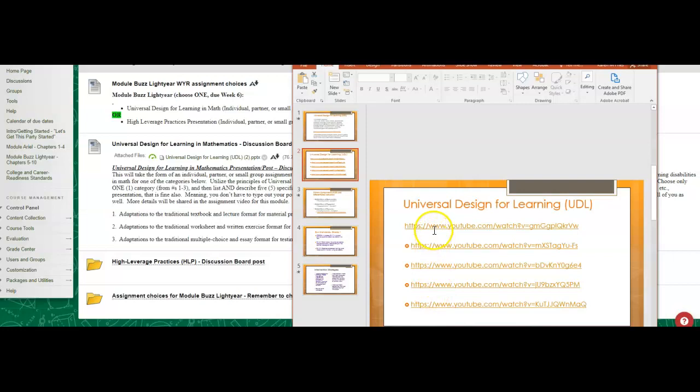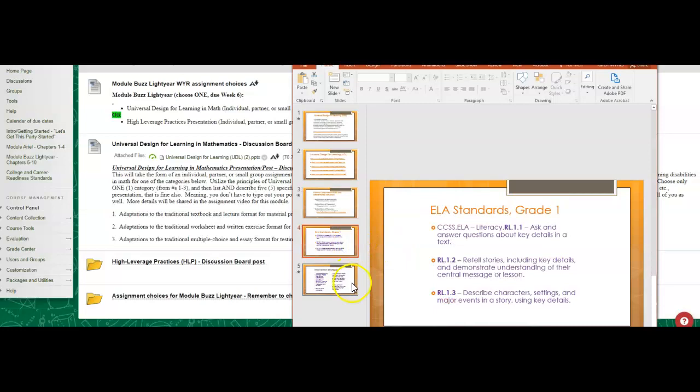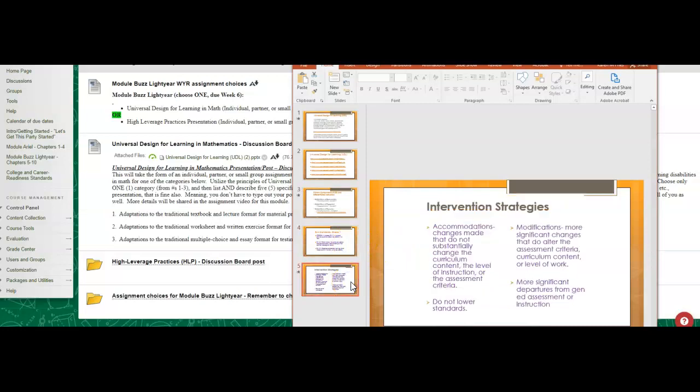So if you really are not familiar with universal design for learning, go into PowerPoint view, right? Not in the slideshow. If you watch this as a slideshow, you can't go to the links, but if you go into PowerPoint view, you can. Okay, so if you're confused, just go check out some of these links. There's some really good ones, and that was just some examples and some intervention strategies. Okay, so that's your first.